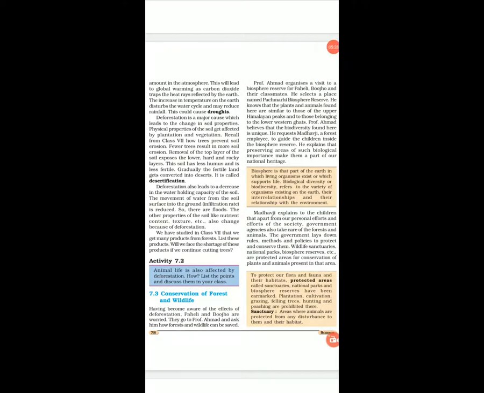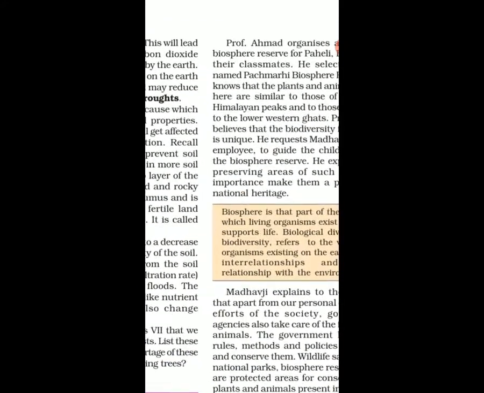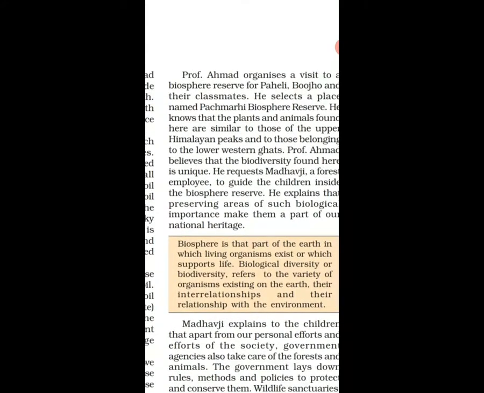Then, conservation of forest and wildlife. How can you conserve the forest and wildlife? Having become aware of the effects of deforestation, Paheli and Boojho are worried. They go to Professor Ahmed and ask him how they can be saved. Professor organized a visit to a biosphere reserve. What is a biosphere reserve?